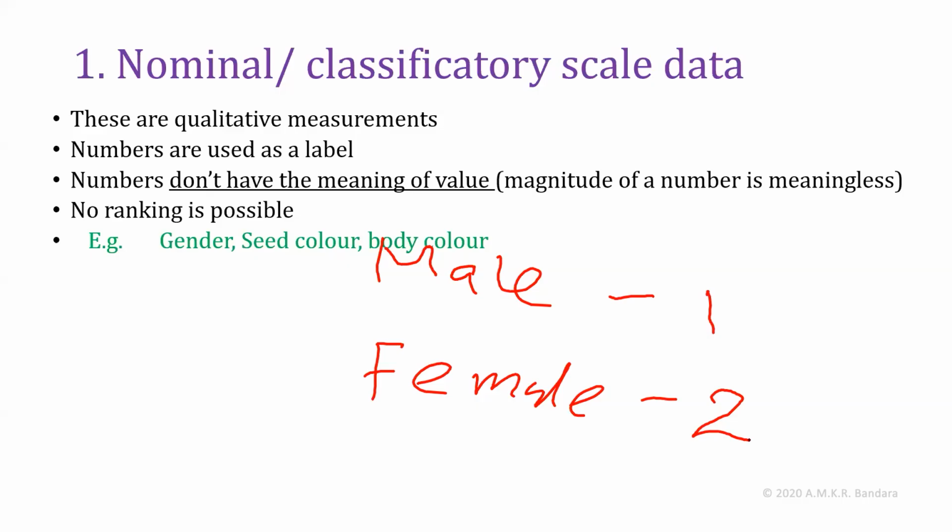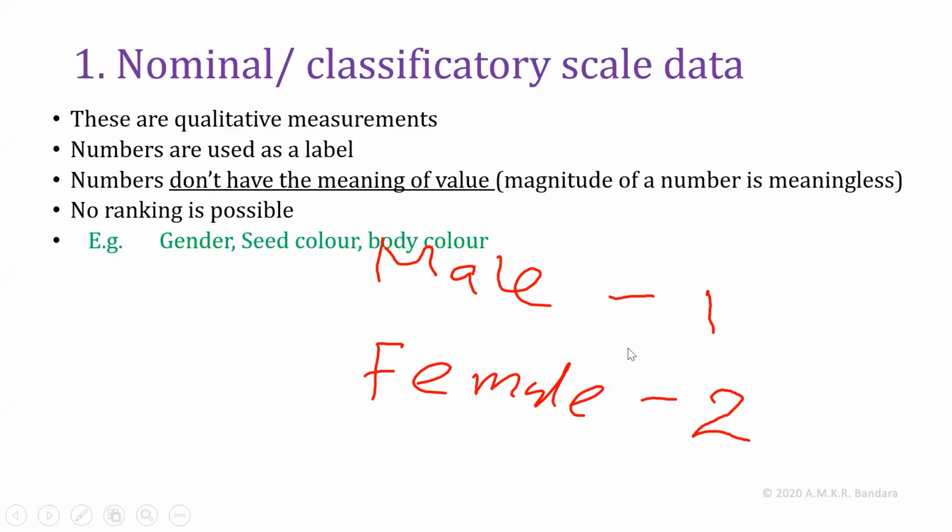So male is denoted 1, female is denoted 2. If we consider these two numbers 1 and 2, 2 is twice 1 in magnitude, but it will not represent that female is twice male.